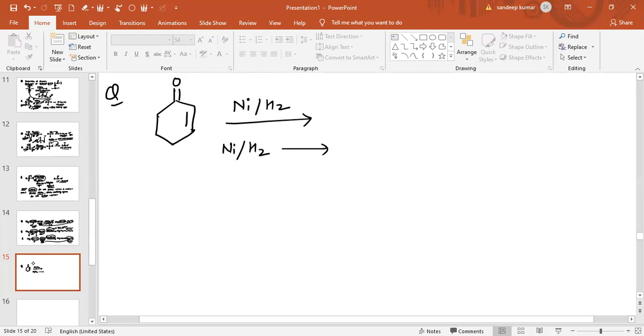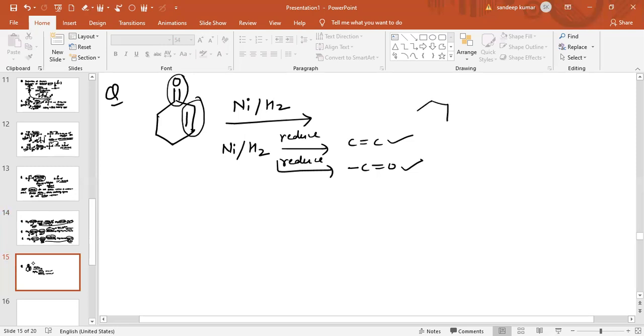can reduce the carbon-carbon double bond. Yes, also nickel hydrogen can reduce the carbon double bond oxygen. So both groups will be reduced. With addition of hydrogen on this carbon and this oxygen, this will convert into an OH group, and with addition of hydrogen on the other double bond, it will convert into a single bond. So this is basically the product obtained.